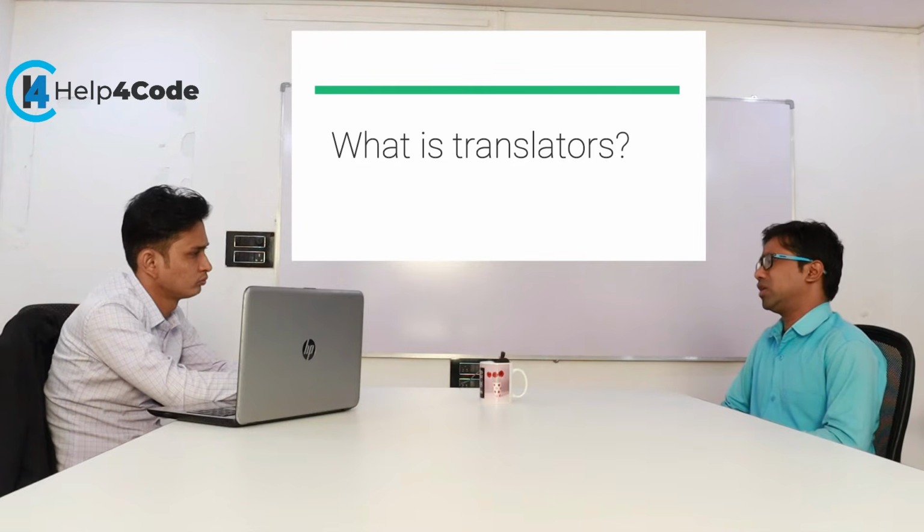The difference between compiler and interpreter is that the compiler translates the complete source code in one pass, and the interpreter translates the code line by line, like statement by statement execution.